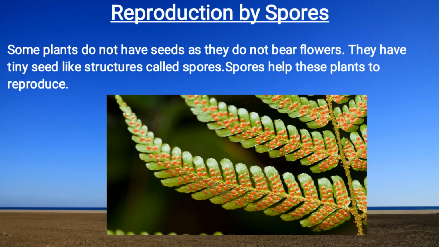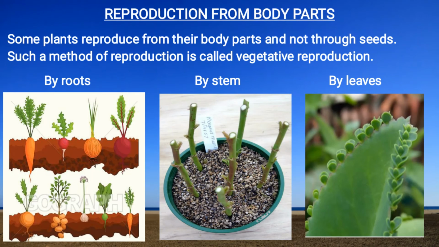Next let's see reproduction from body parts. Reproduction from body parts happens mainly by roots, by stem and by leaves. Some plants reproduce from their body part and not through seeds. Such a method of reproduction is called vegetative reproduction. Some plants don't have seeds, like carrot, beetroot, onion, potato.